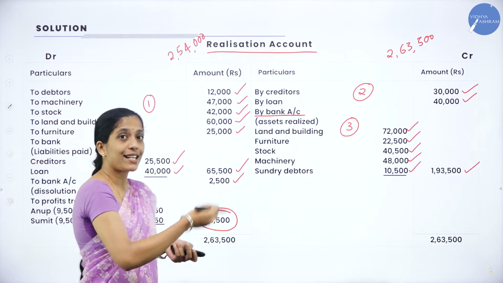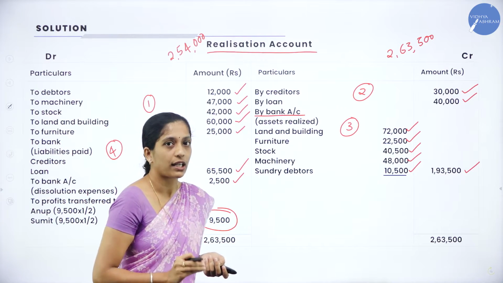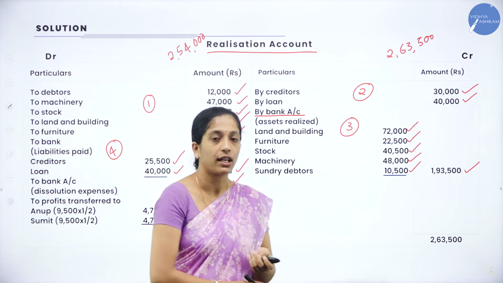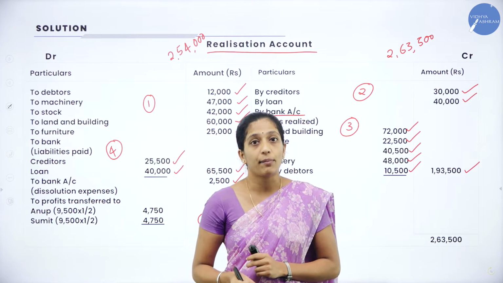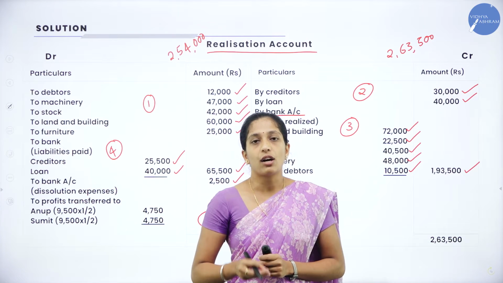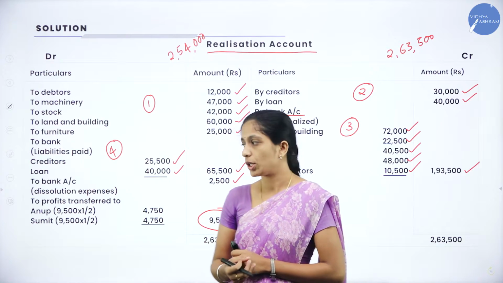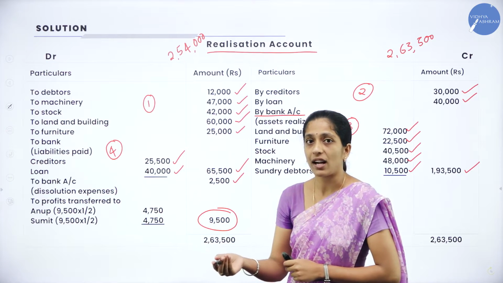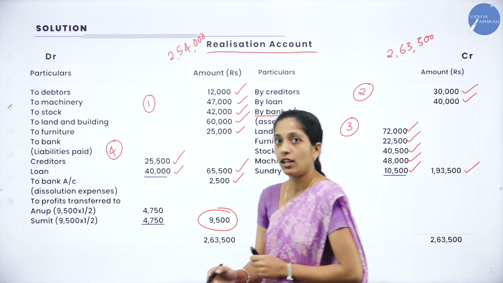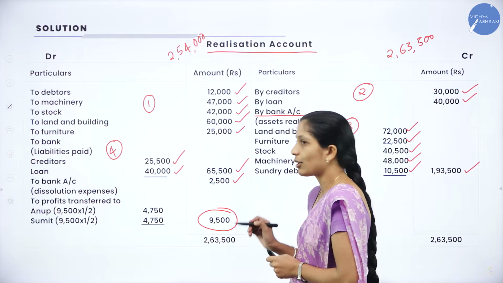Since the credit side is more than the debit side, it is a realization profit. Now what are you going to do with the realization profit? You will transfer that amount to the partners' capital accounts in their profit sharing ratio. So how do you transfer? To Profit Transfer, to the partners Anup and Sumit. The balance amount is 9,500.